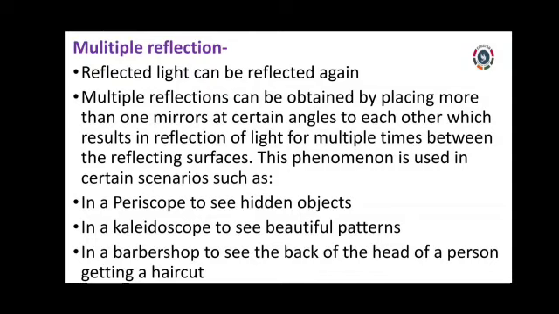If we keep 2 mirrors inclined, they can produce 2 or 3 images. If we adjust the angle of the mirrors, then according to the angle, they can produce many images.